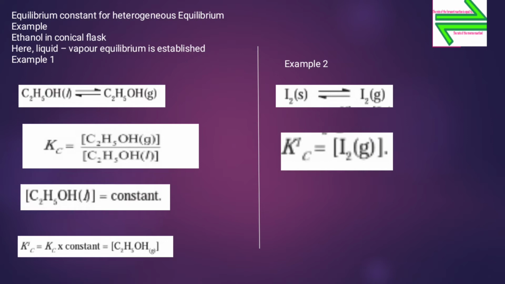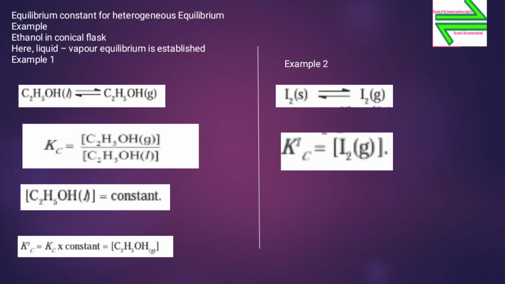Now, see the second example, for iodine. Here, I2 in the solid state sublimes to give I2 in the gaseous state. So, here the modified equilibrium constant, K'c, is equal to the concentration of I2 gas.